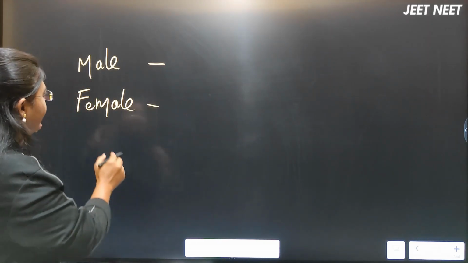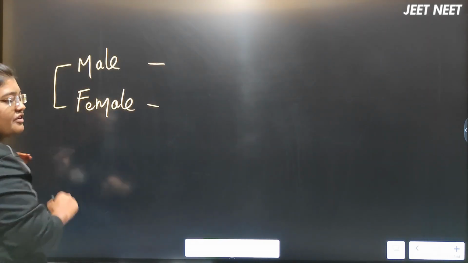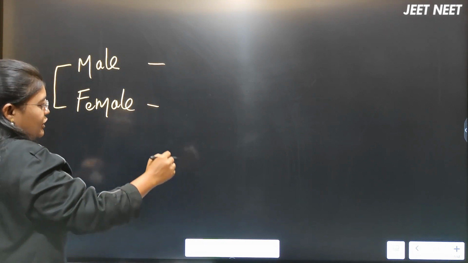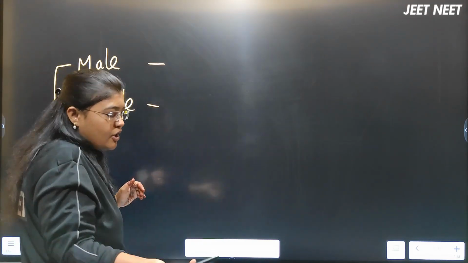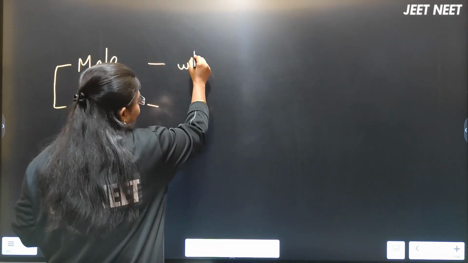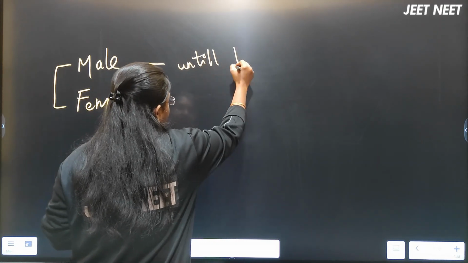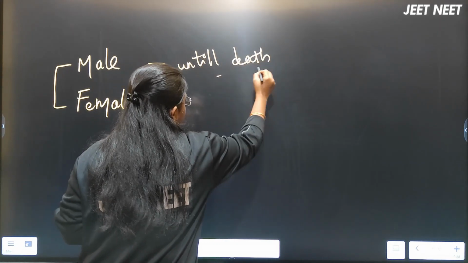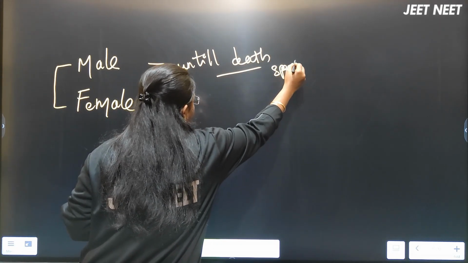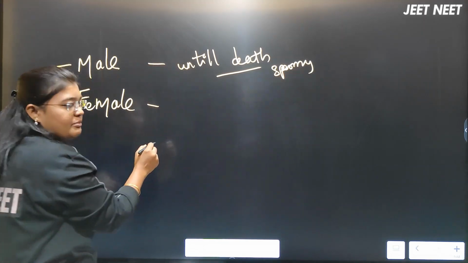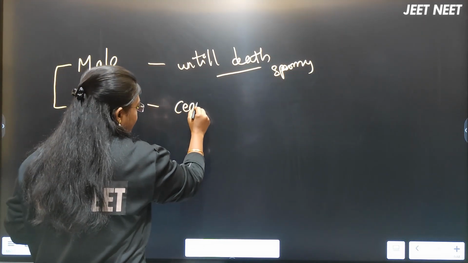If I talk about the difference between male gametogenesis and female gametogenesis, in male gametogenesis the process of production of sperms will happen in the body until their death. But in the female body it ceases.